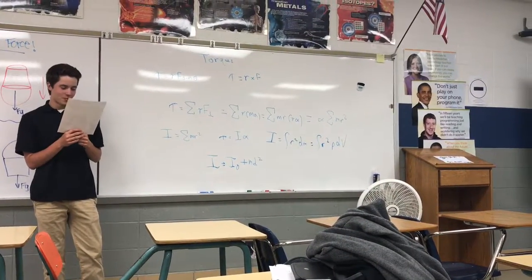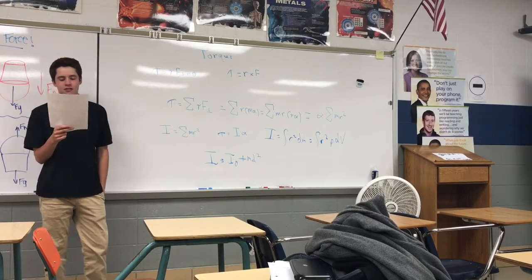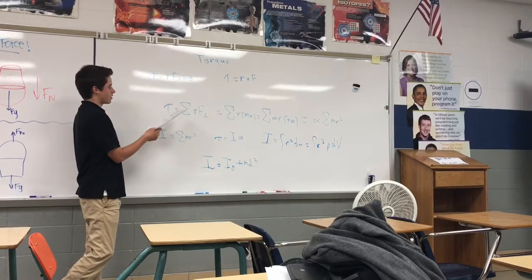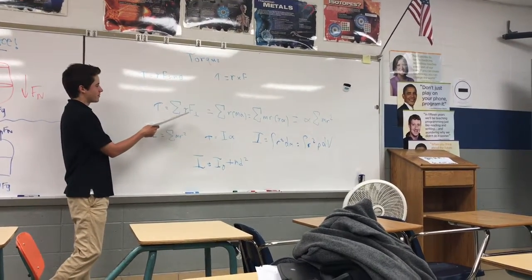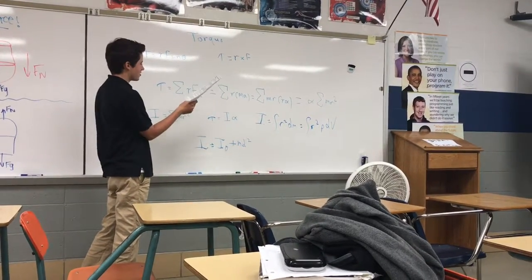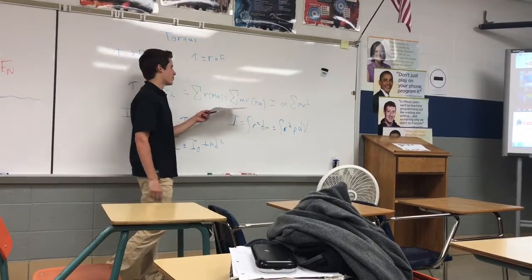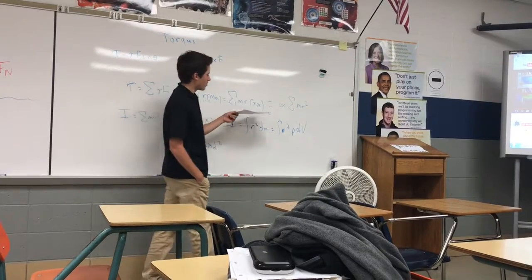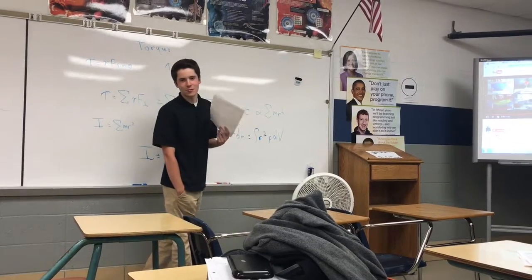Okay, let us examine in more detail the torque equation for rigid objects rotating around an axis. We have that torque equals sigma R F perpendicular, which equals sigma R m a, which equals sigma m R R alpha, which equals alpha sigma m R squared.